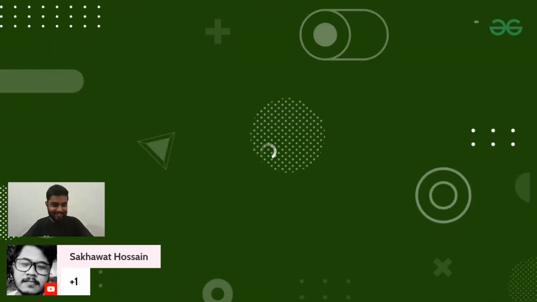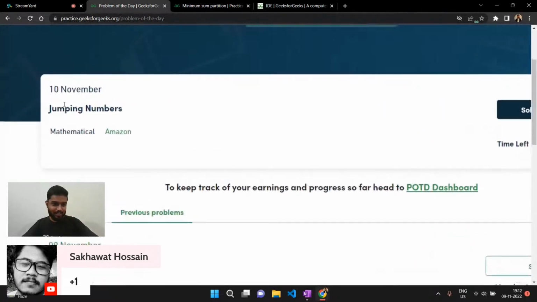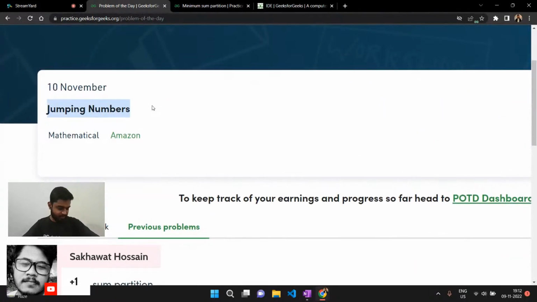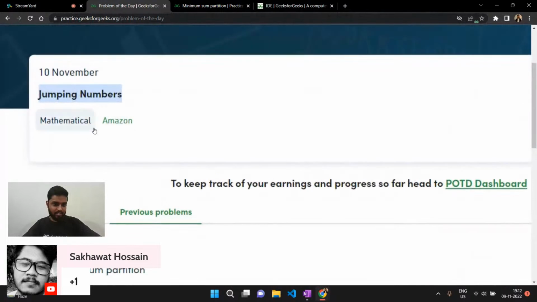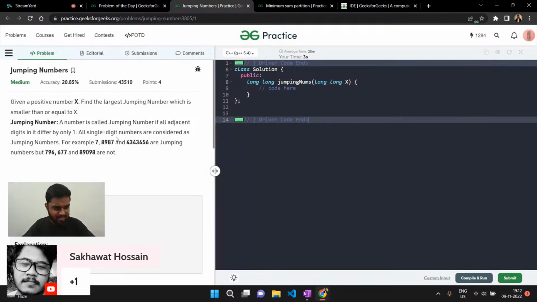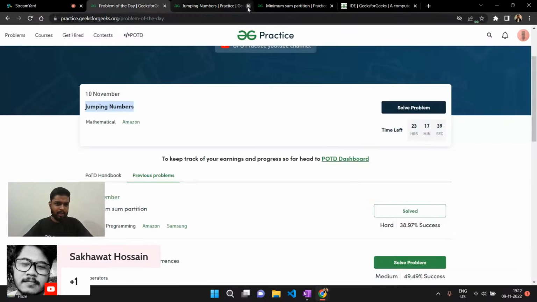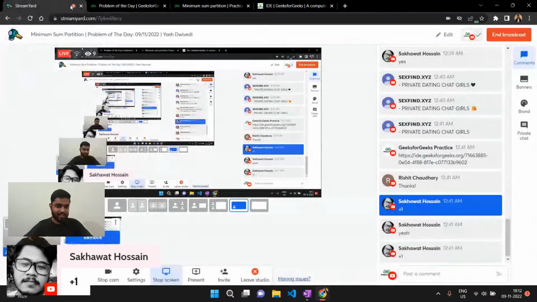All right, so again adding my screen to the screen, you can solve the problem Jumping Numbers. I think Siddharth will be taking this problem tomorrow. It has been asked in Amazon, so I think this problem is an easy one, so try it out. It's a medium-level problem, but I think it's easy, and it's based on the concept of mathematics. So you can try this problem out, and Siddharth will be there with the solution. You can write GN in the chat, and then we can end the session as well.